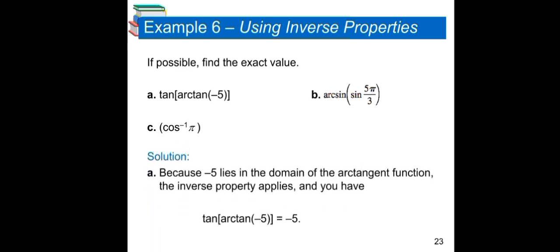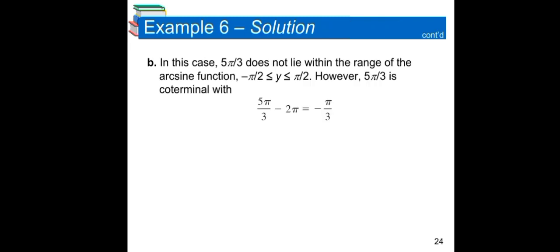A. Because -5 lies in the domain of the arctangent function, the inverse property applies, and you have tan(arctan(-5)) = -5.